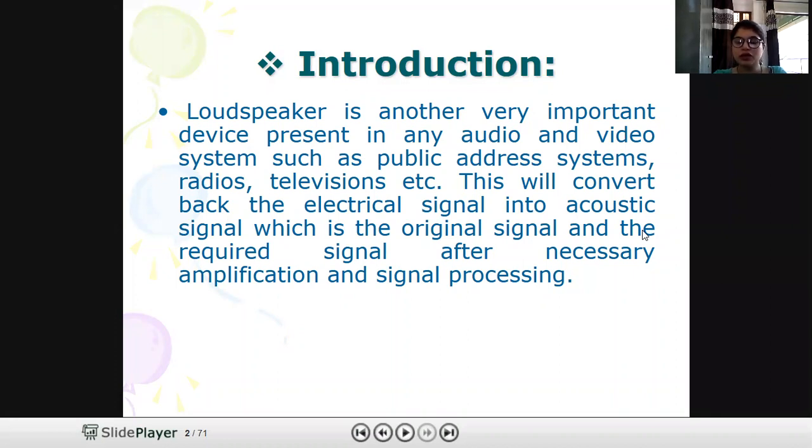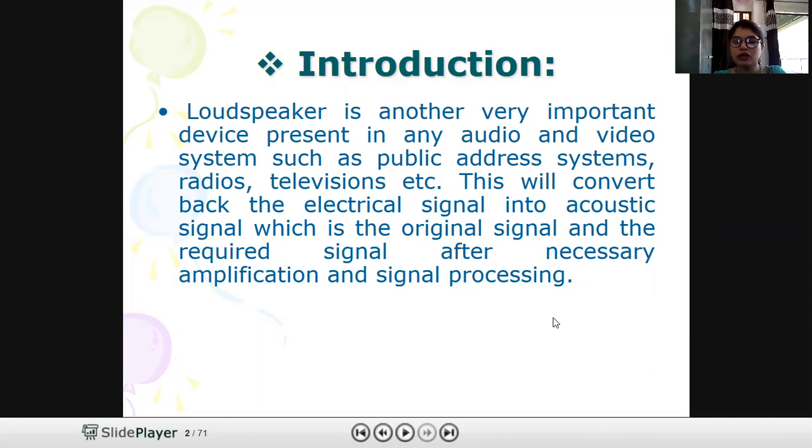In loudspeaker, we convert our electrical current, acoustic current, into sound signal. While in microphone, we were converting our sound signal into electrical signal, and in loudspeaker, we are converting our electrical signal into sound signal. So its working is almost opposite to microphone.